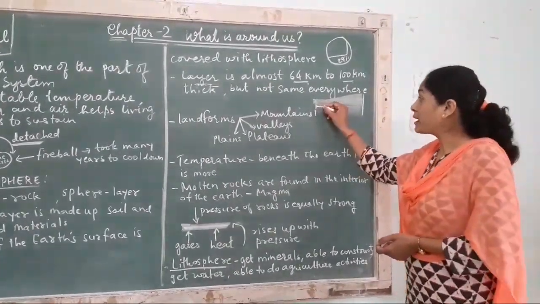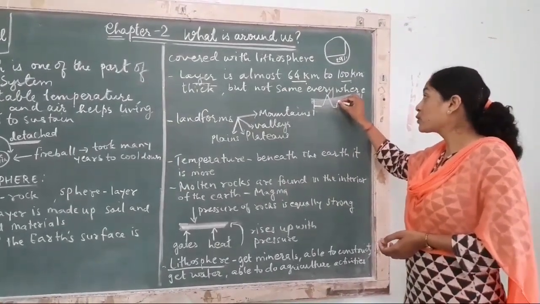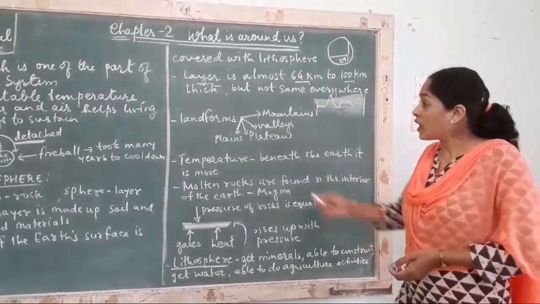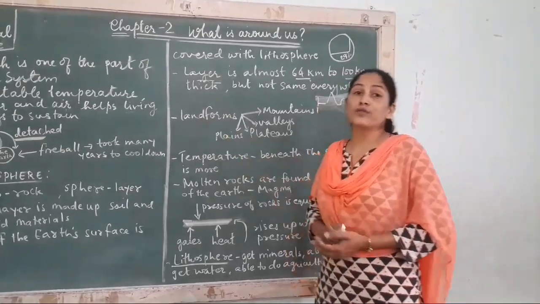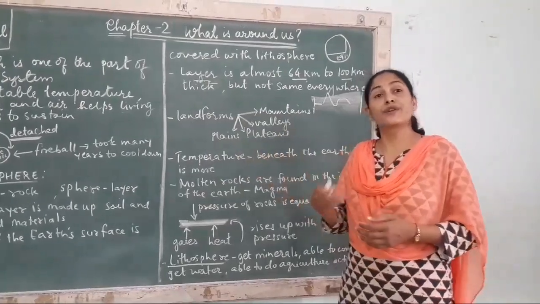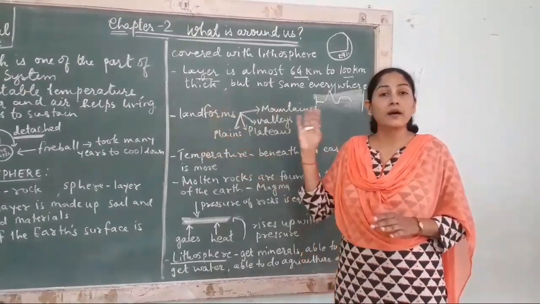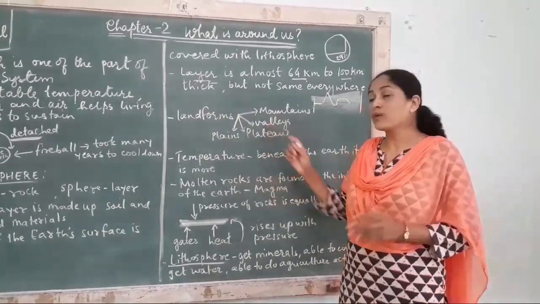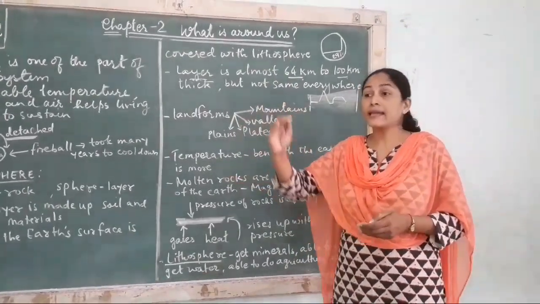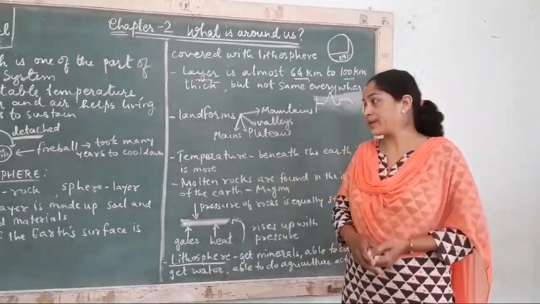You will not find plains everywhere. You will not find mountains everywhere. You will not find plateaus everywhere. So it is different in different areas of the land area. There are different landforms of the lithosphere: mountains, valleys, plateaus, plains. हर जगह पर आपको plains ही नहीं मिलेगी. What are plains? They are straight areas like ground. Somewhere you will find mountains, valleys, somewhere high-rise hills, even plateaus. So we have different landforms of the lithosphere.